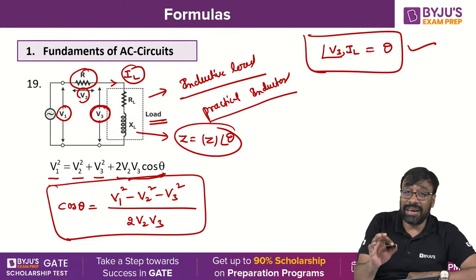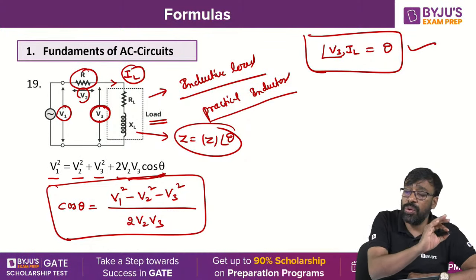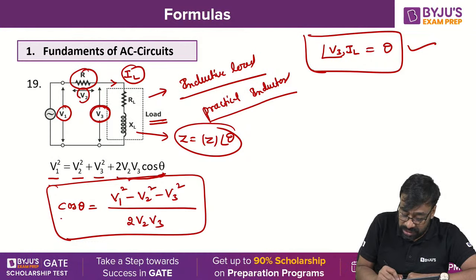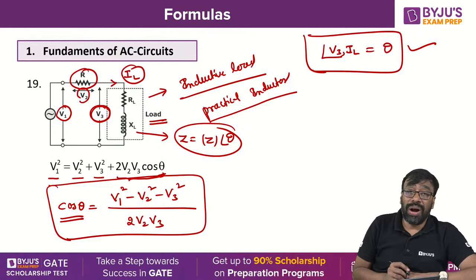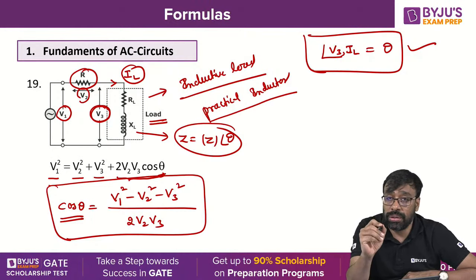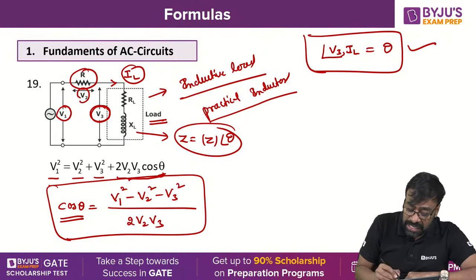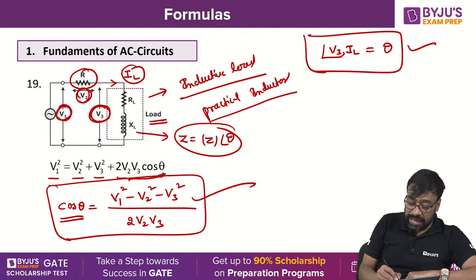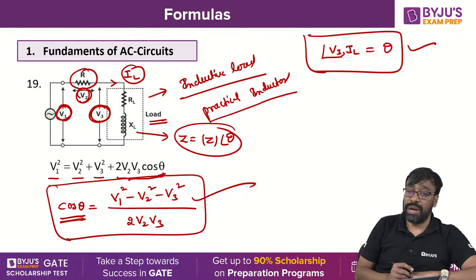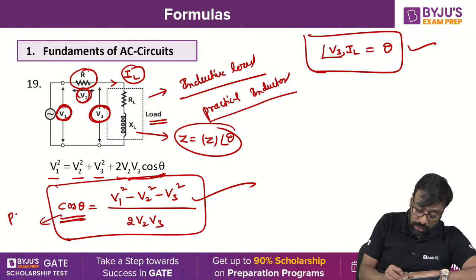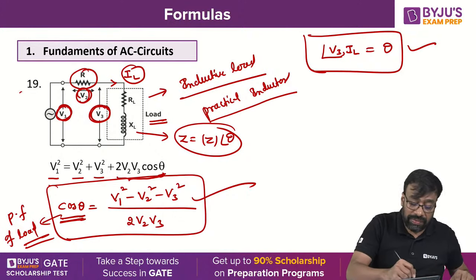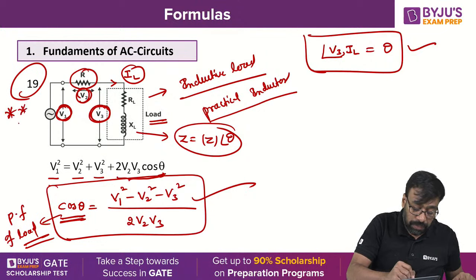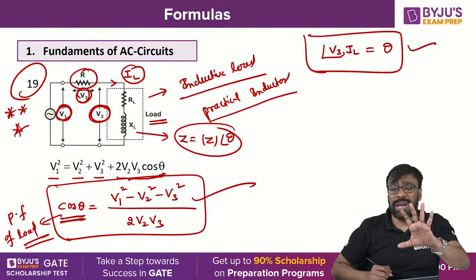In the exam, in one of the previous years, if you go through the GATE papers, he asked for this angle: what is the power factor of the load? Power factor of the load is nothing but cos theta. He gave the voltmeter readings V1, V2, V3. Simply substitute here and get the value; this is the power factor of the load. Clear? This is a very, very important formula, and this formula is very helpful, I'm telling you.